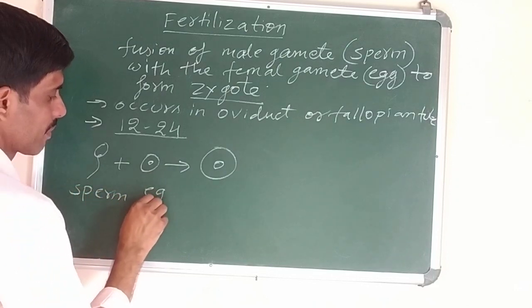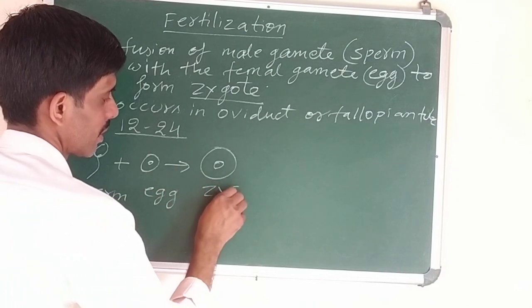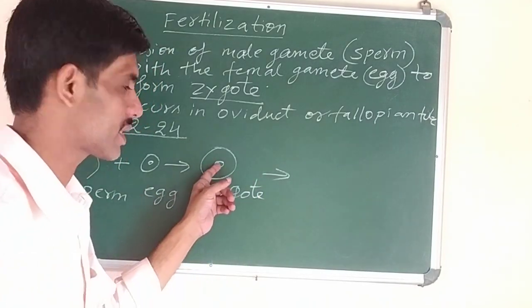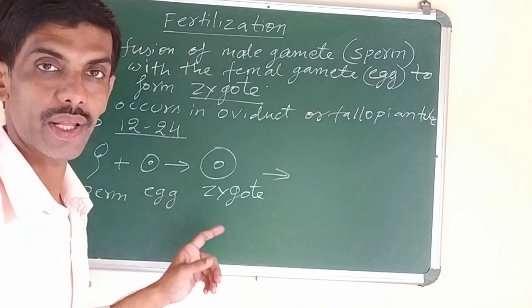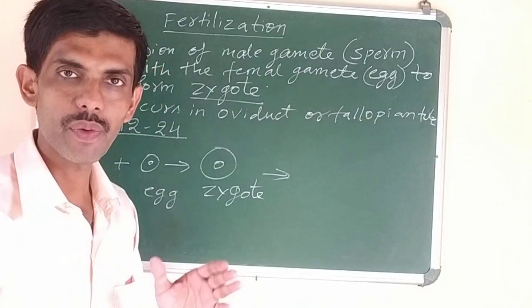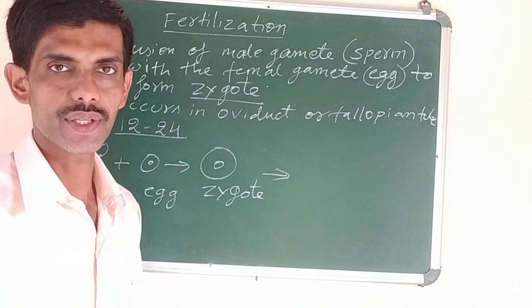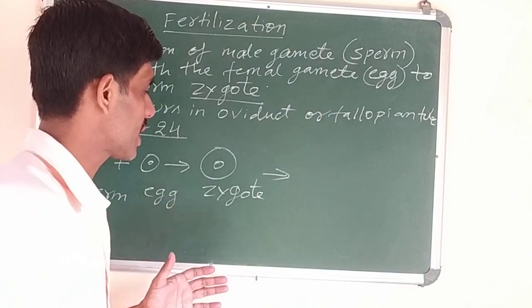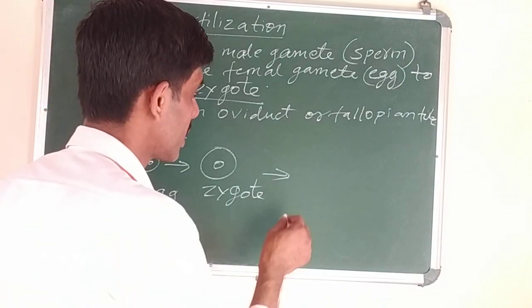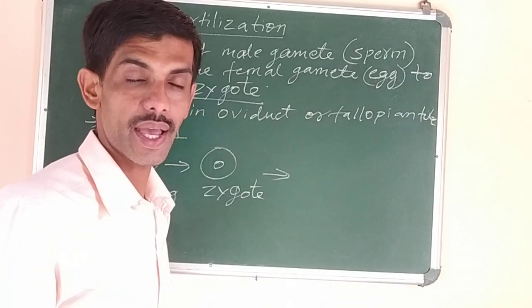Sperm cell, egg cell, zygote. Now this zygote is a diploid cell which is formed by the fusion of male and female gametes. The cells will divide and differentiate. Differentiate means they will carry out different types of functions, and it will form a mass of cells. Different stages of development of the embryo are here, like morula, blastula, gastrula.